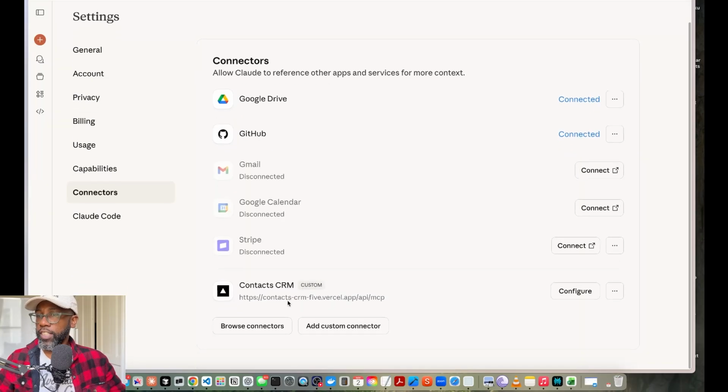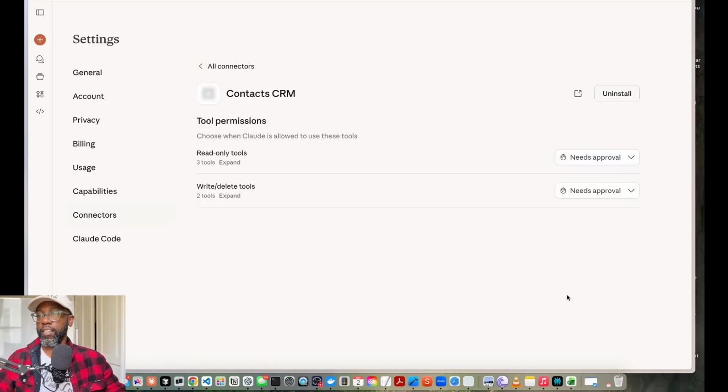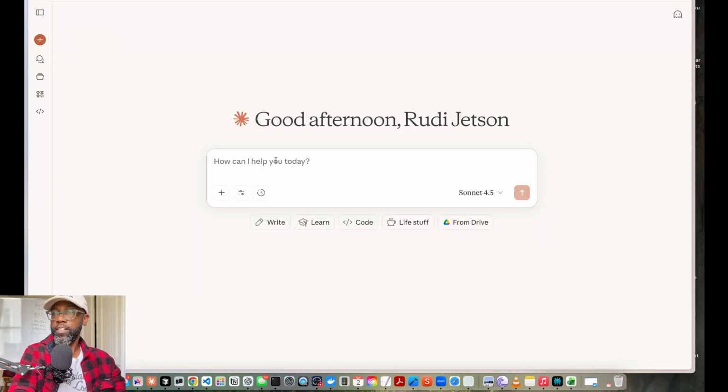And so I'll come in here and you can see this custom contacts, right? This is my contacts. You can see where it's hosted. This is where I'm hosting. I'm using Vercel to be able to host it. I can configure this, and you can see the tools that I have here. And so this is what it looks like on the back end inside of Claude, inside of all of your connectors, right? And first we're going to ask Claude.